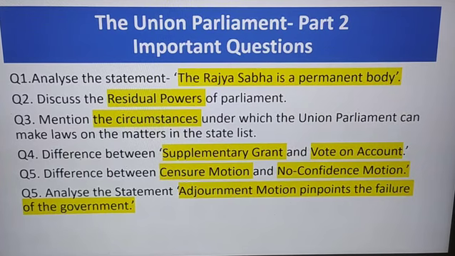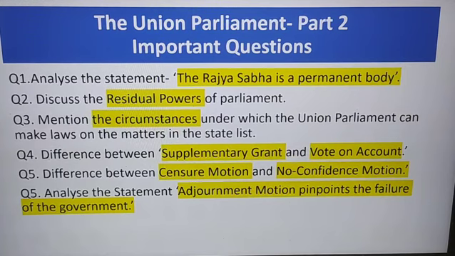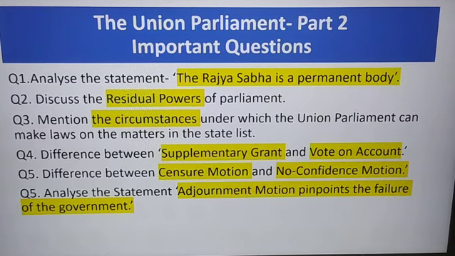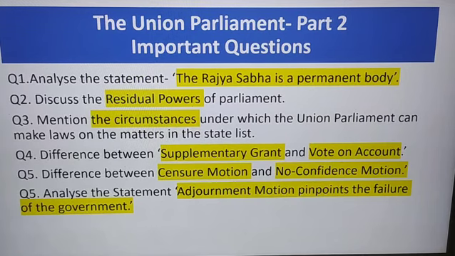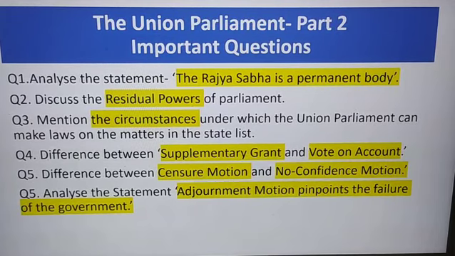But here we are talking about the circumstances under which the Union Parliament can make laws on state list matters. Normally the Union makes laws for union list and concurrent list subjects, but in some special circumstances this happens. And what are those circumstances?